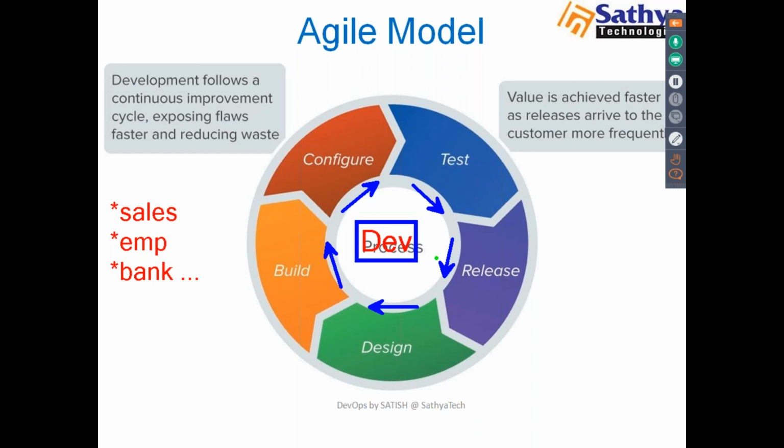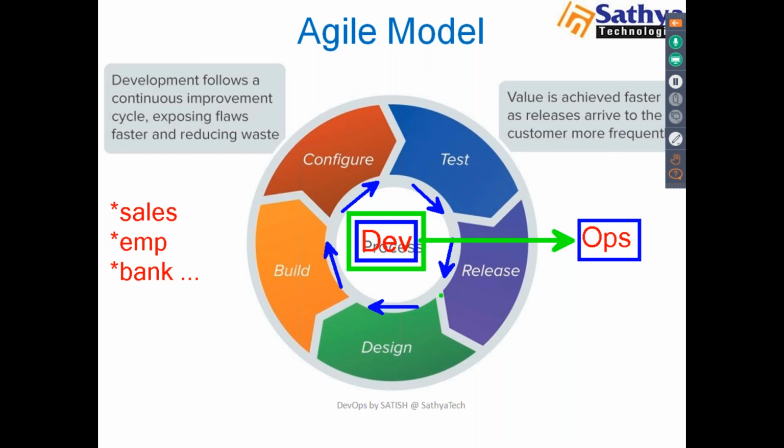So Agile will just focus on development, but it doesn't consider operations. So here development could be continuous, but operations are not continuous. What is the Agile limitation? Agile will just focus on continuous development, it doesn't focus on operations.